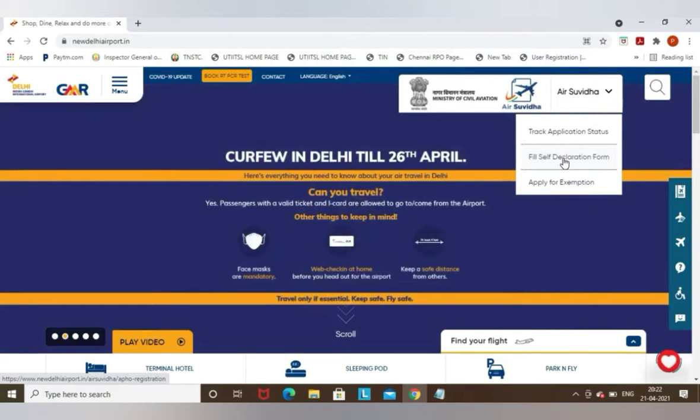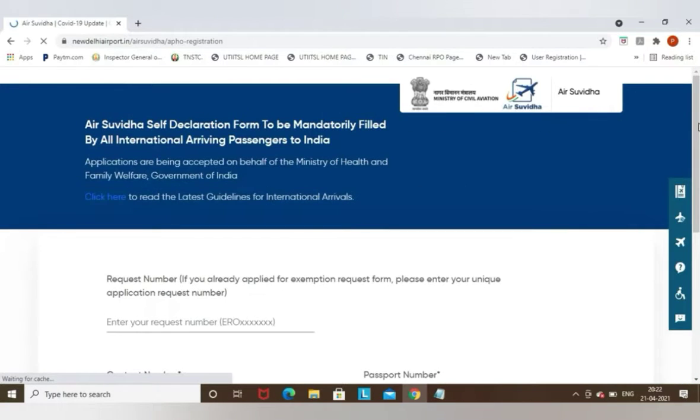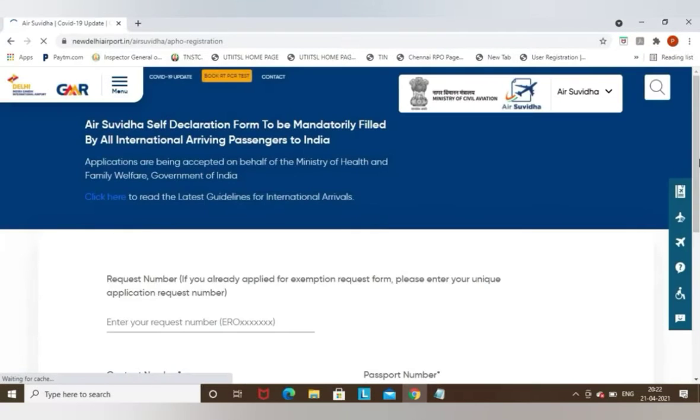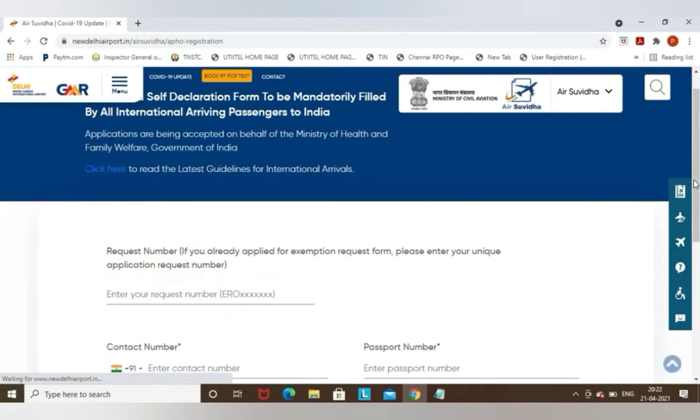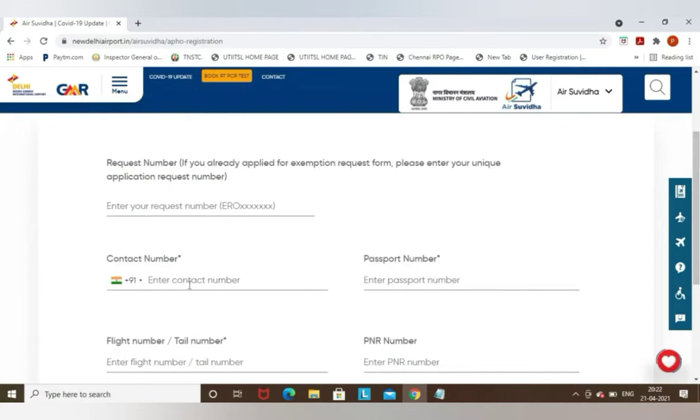Let me show you, friends, how to fill up this form. Now you can see I'm going to click this option, fill self-declaration form. When I click that, it is asking to enter some request number. The first one is not a mandatory one. If you are applying for quarantine exemption, then only you need to fill that. That is not required. Now you can see the mandatory fields, like contact number.